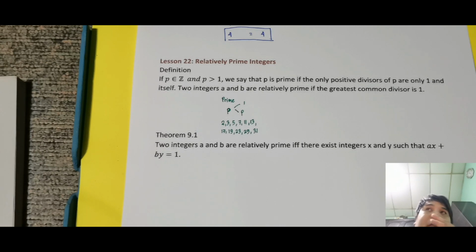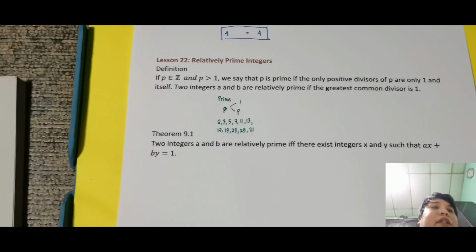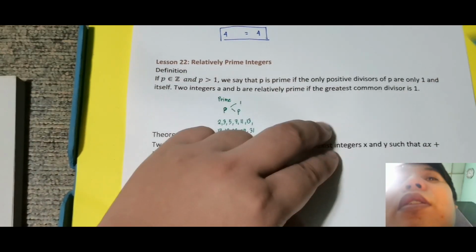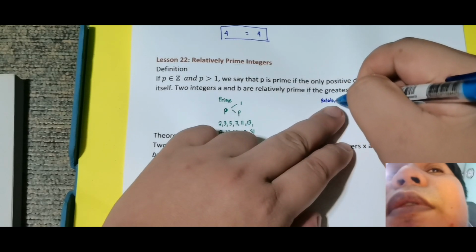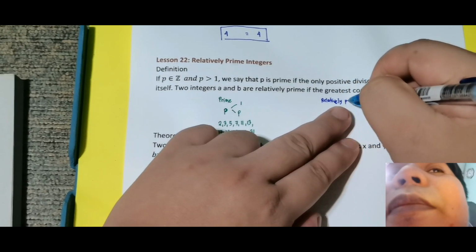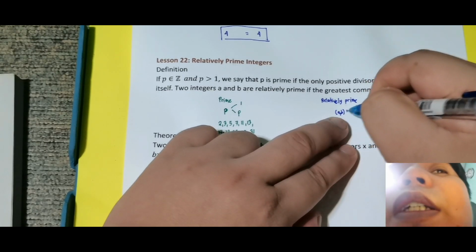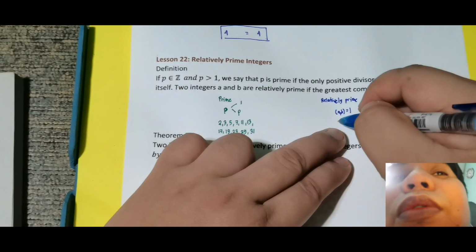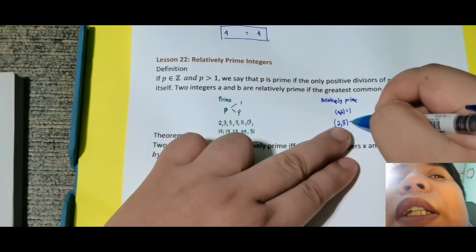So, ito ay iba. Okay, so, relatively prime yung dalawang integers kung yung GCD nila is 1. So, in symbol, relatively prime if yung GCD ng A and B is equal to 1. So, example nito is 2 and 3. Okay, si 2, 3, ang GCD is 1.